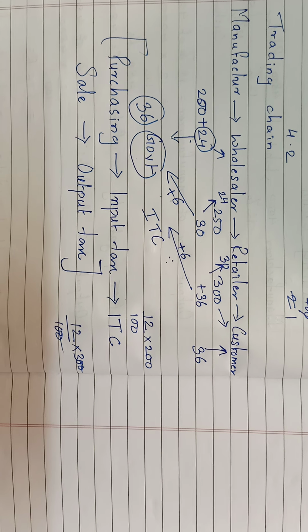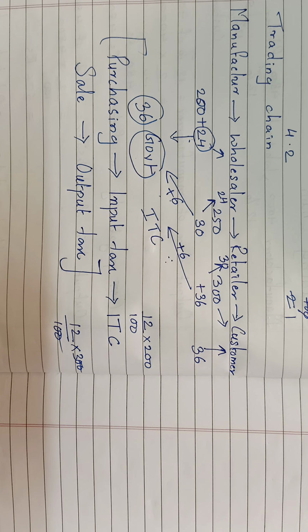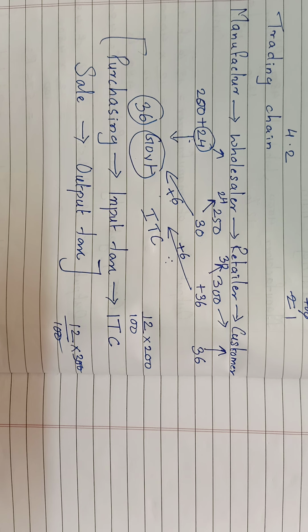So actually what happens in the trading chain is, the wholesaler and the retailer are playing a game of passing the parcel. They are just passing the product. They are taking their benefit and passing the product from the wholesaler to retailer, retailer to customer. As each stage occurs, they take their profit. At the same time, they collect the GST. And how much GST they have paid, they subtract it, and the remaining they give to the government.